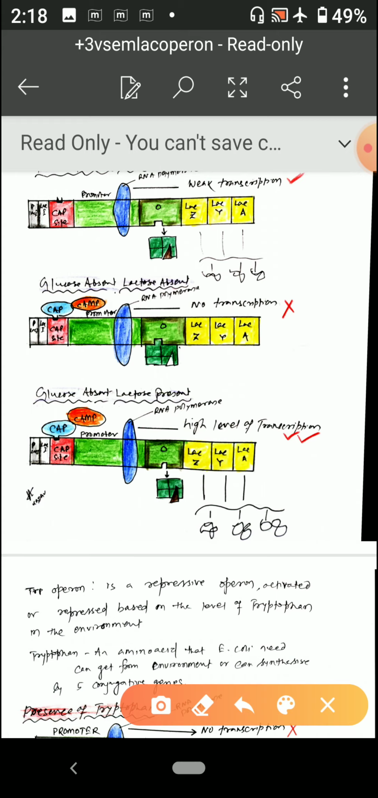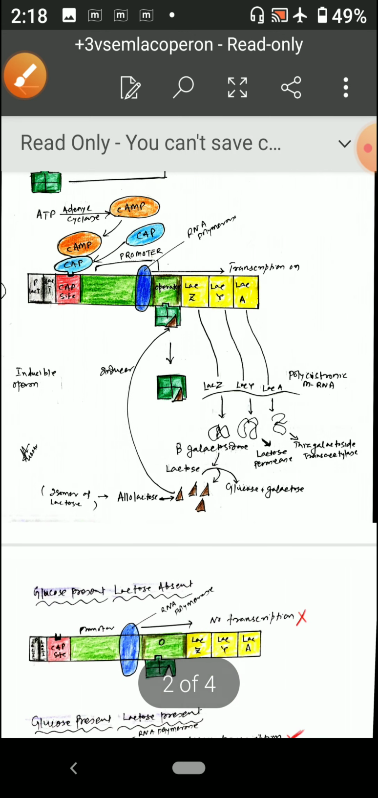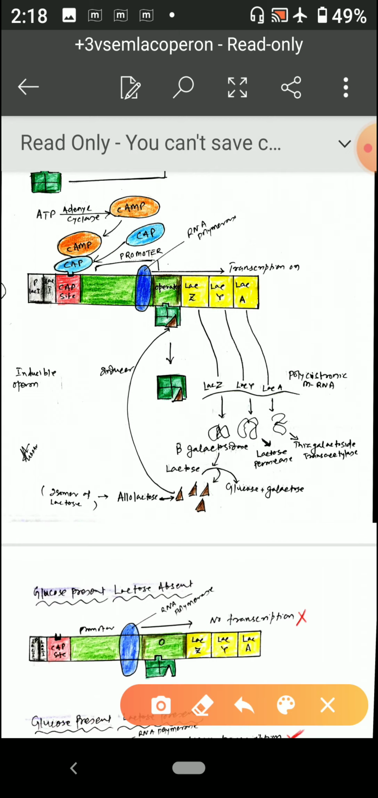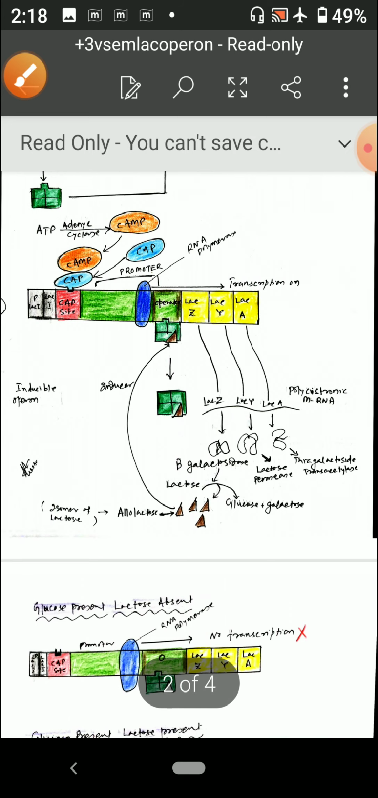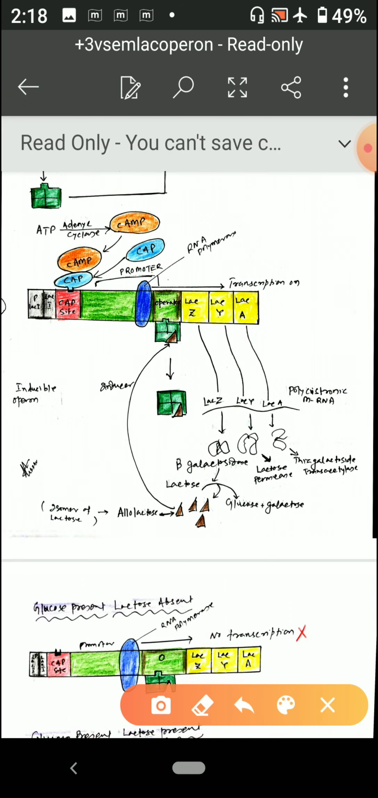So we already know the different types of enzymes. LacZ produces beta-galactosidase for the formation of glucose and galactose, and the second is LacY. They form lactose permease.